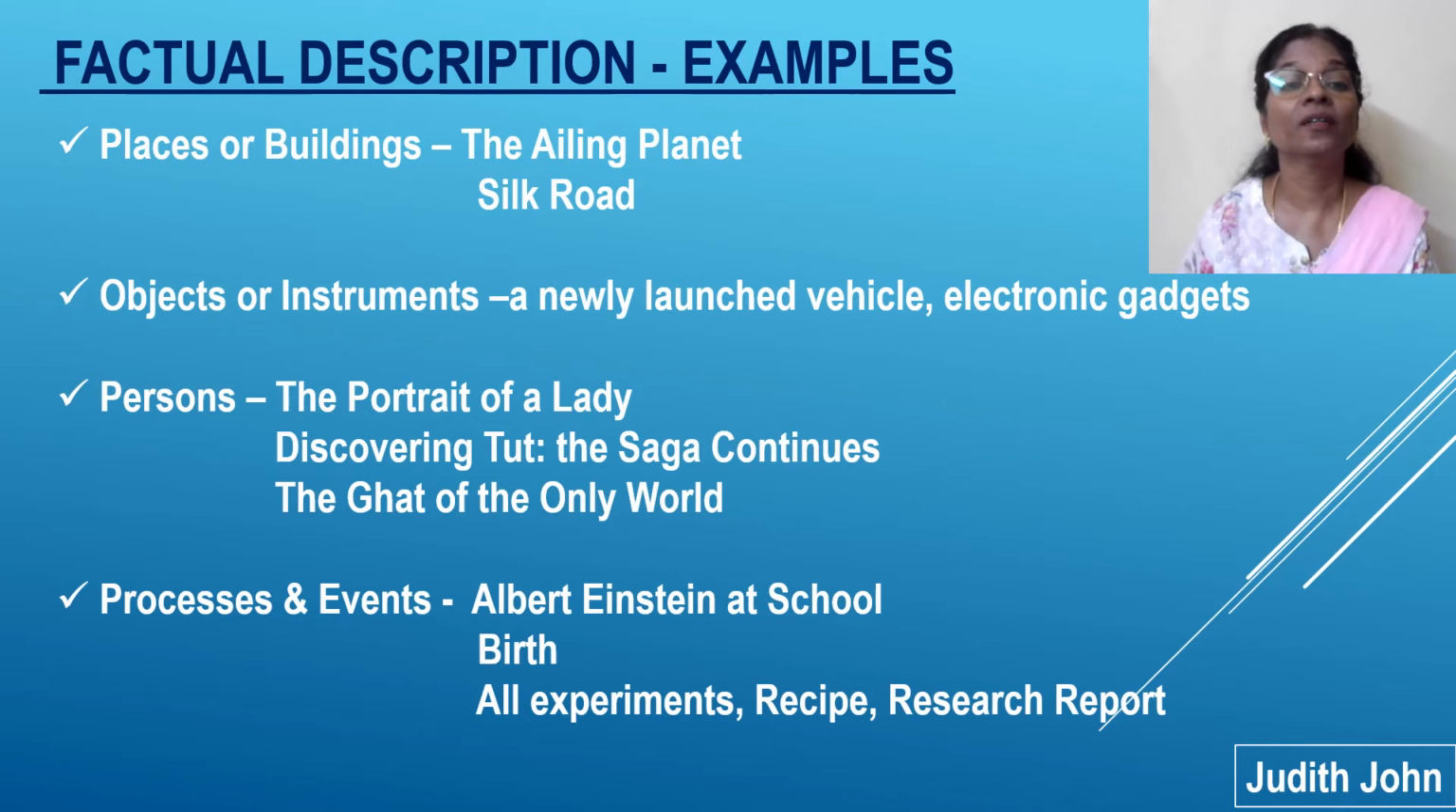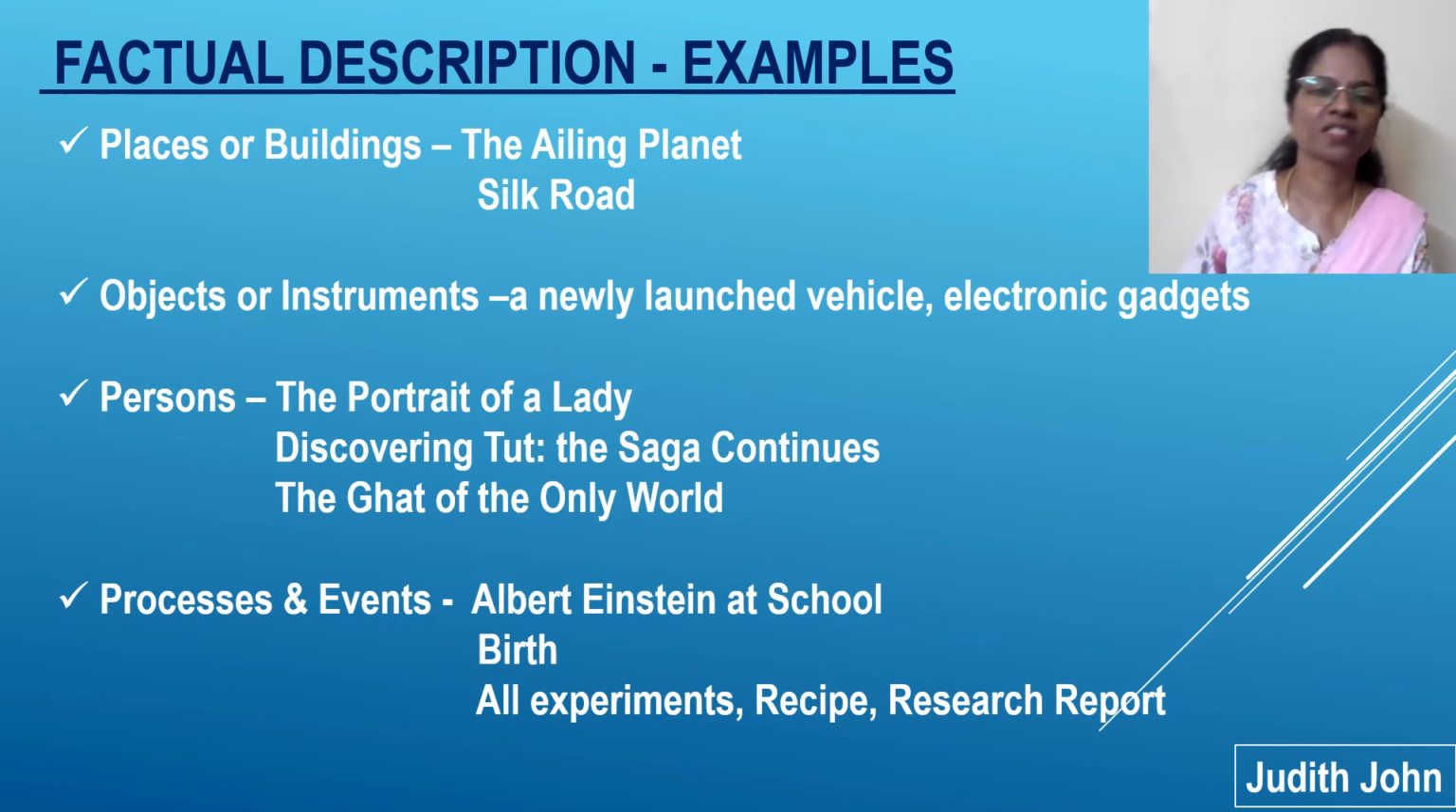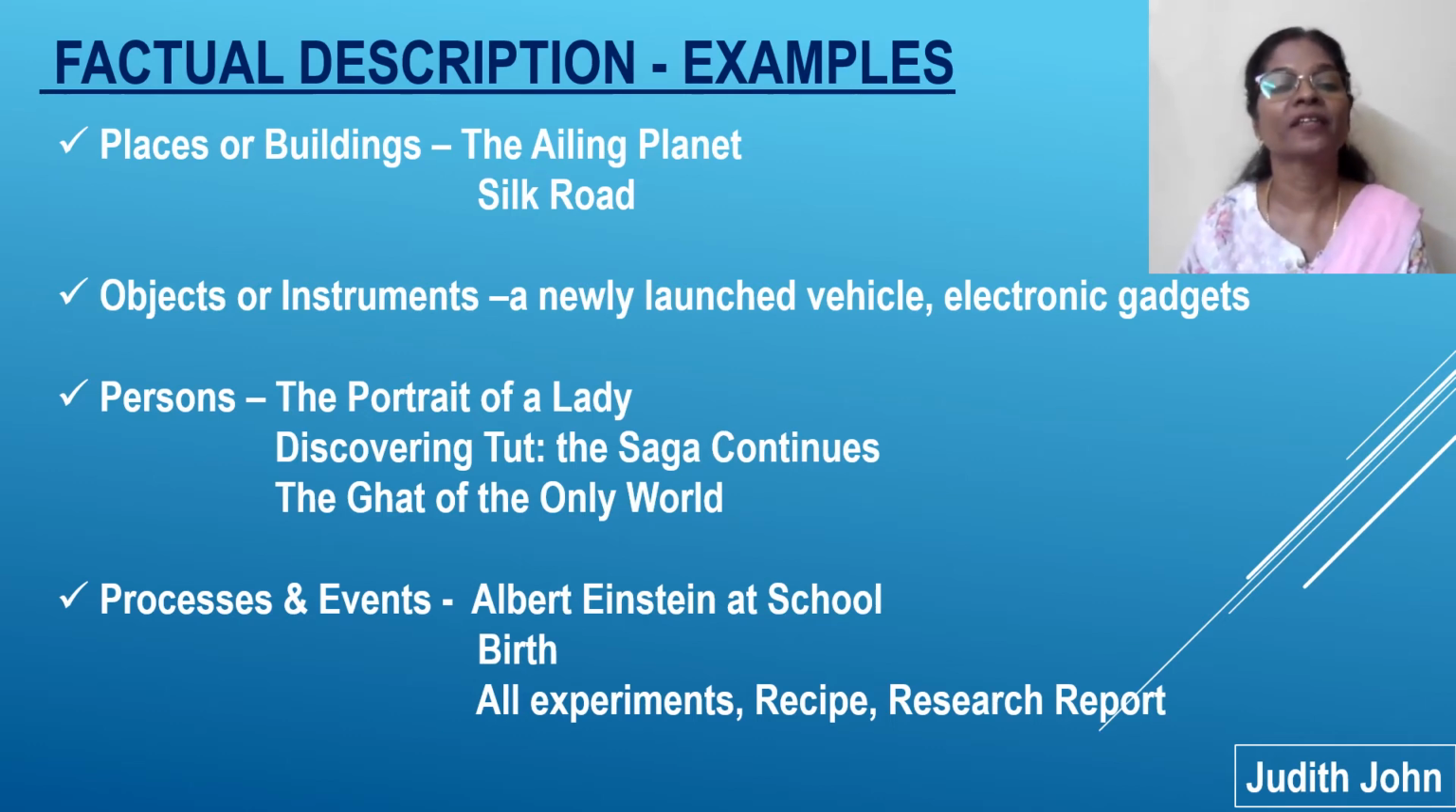You can see here, places or buildings: the Alien Planet and Silk Road. These are all lessons from the class 11 CBSE textbooks, Hornbill and Snapshots. The Alien Planet talks of the place, our Earth, actually. And then Silk Road, we all know, we have studied in social studies what Silk Road means. And then the objects or instruments here, you can see all the newly launched vehicles and electronic gadgets in the newspapers. Every time it keeps appearing.